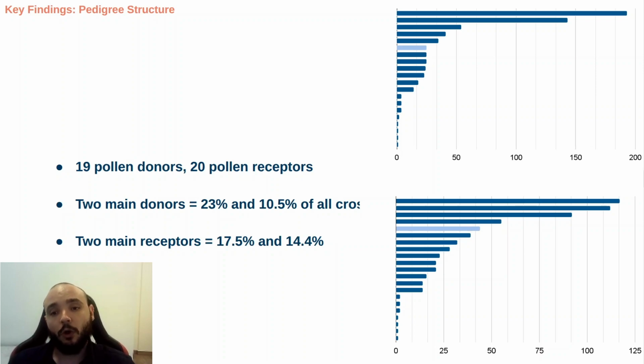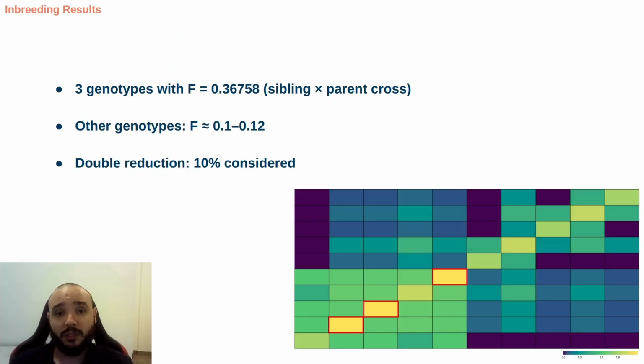Similarly, the two most common pollen receptors were represented in 17.5% and 14.4% of all crosses. We created this matrix considering a 10% double reduction, and we also detected three genotypes with an inbreeding coefficient of 0.367, resulting from a cross between a sibling and its parents. Other genotypes showed moderate inbreeding values around 0.1 and 0.12.